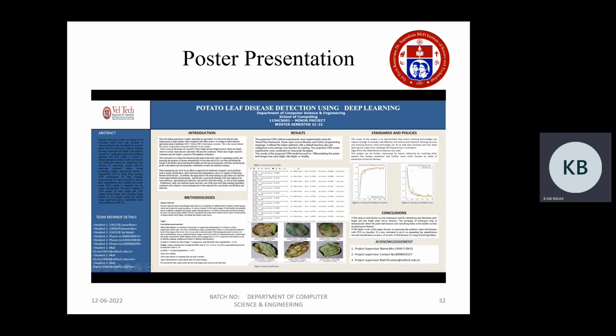Epochs means the number of times our model has to train. The graph shows training and validation accuracy and training and validation loss. At the starting stage, at the first epoch, there is huge loss and the accuracy is very low. As the epochs increase, the accuracy also increases and the loss is reduced. Hence, we can conclude that as the number of epochs increases, the accuracy increases and the loss decreases. Especially in VGG19, this is giving the most accurate result. The accuracy is much higher in this VGG19 model.